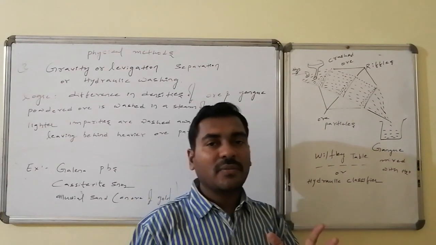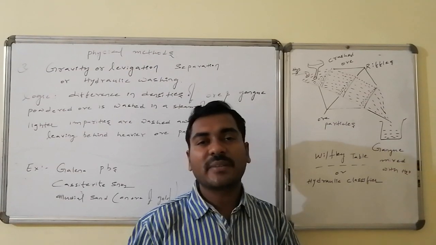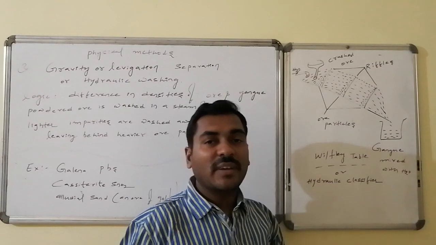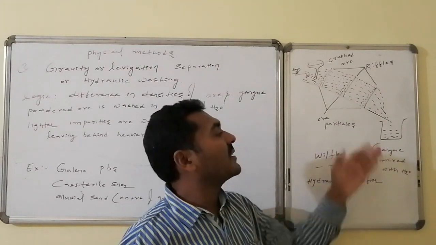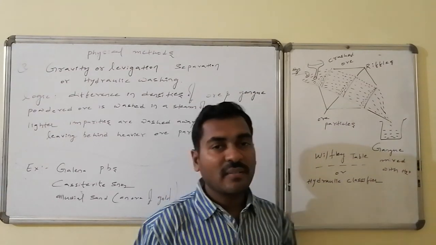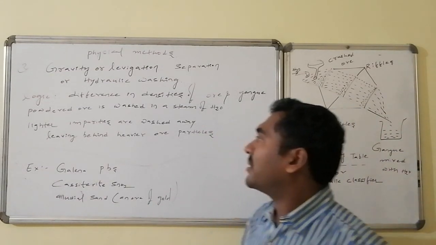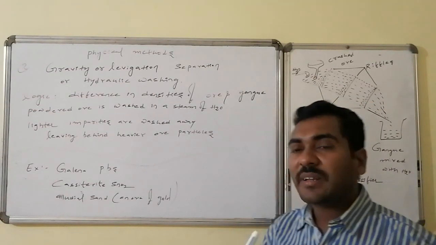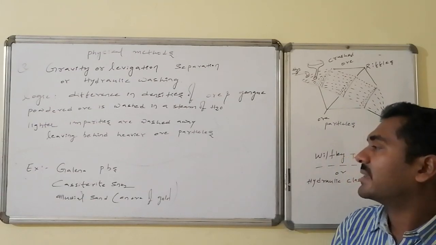When a current of water is flowing along with the ore as well as the impurities having different varieties of densities, the higher density particles are stopped by the riffles, whereas lower density particles continue along with the stream of water and will be collected at the bottom in the form of gangue plus water. In this way, on the basis of density differences, separation is achieved, that is, powdered ore is washed in a stream of water, that is, a current of water. Lighter particles are washed away, leaving behind the heavier ore particles on the riffles.